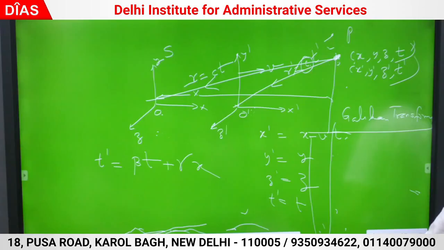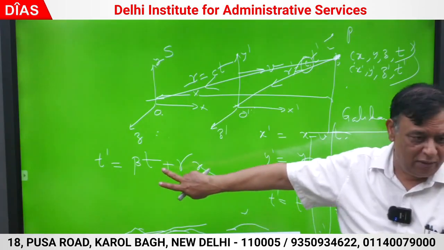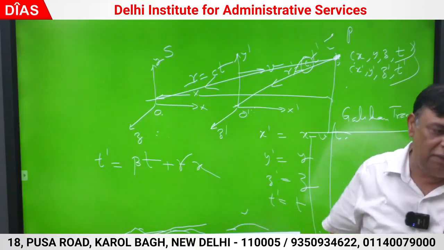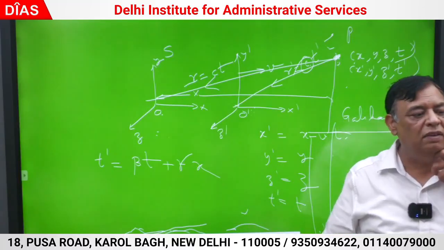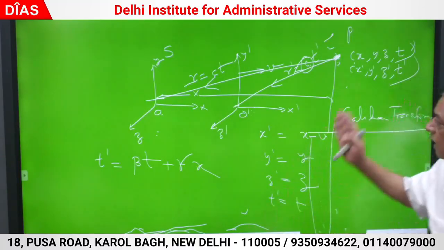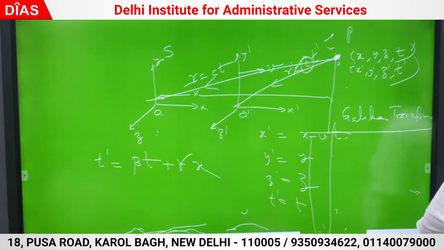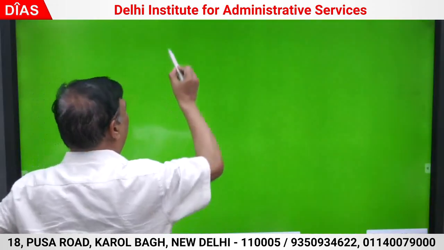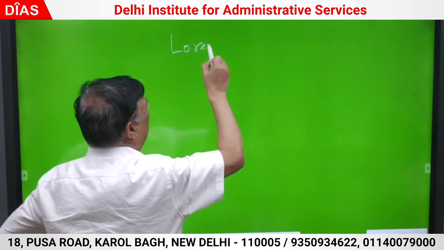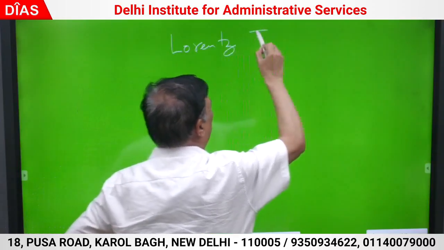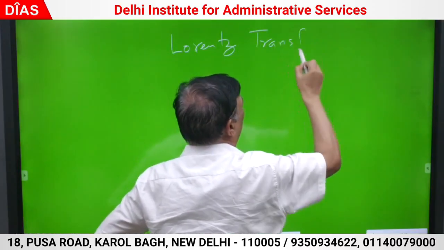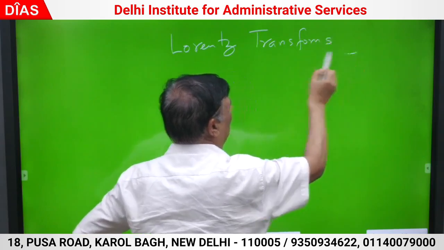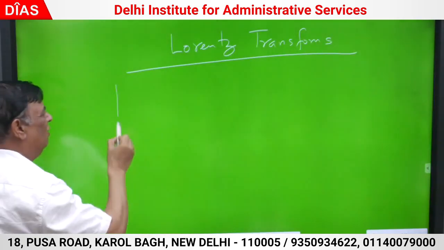Beta and gamma are the correction factors. Good, same transform. T dash is not same as t. So for correcting purpose, I have written beta t plus gamma x, because if time is different, y time is different. Y time is different because x dash is not same as x. So I have put the correction. देखिए भैया, try to appreciate what I am doing. This is called Lorentz transforms. Try to appreciate what is Lorentz transform.